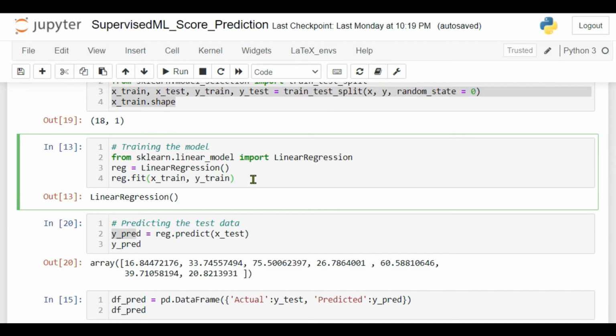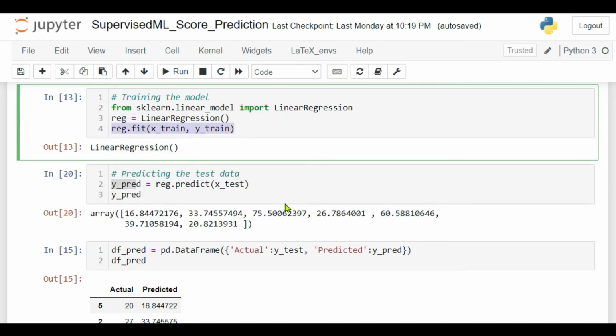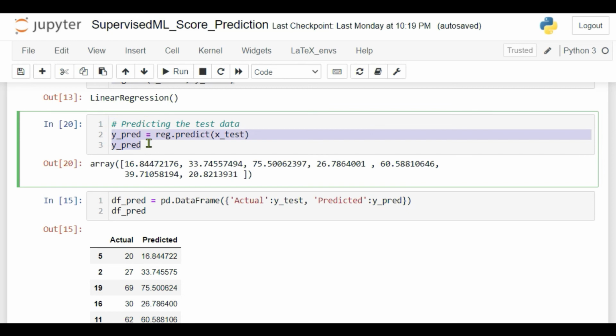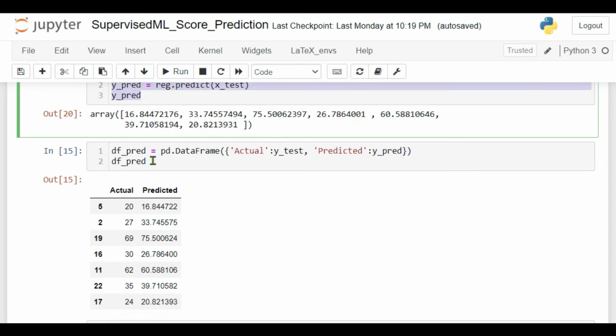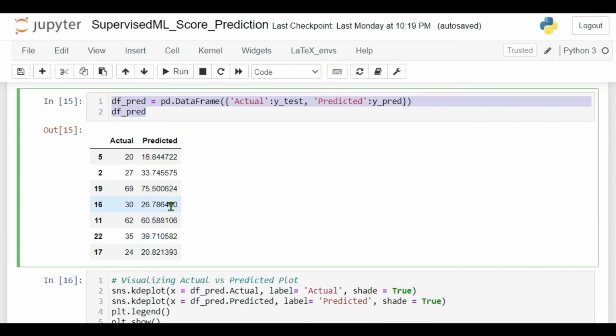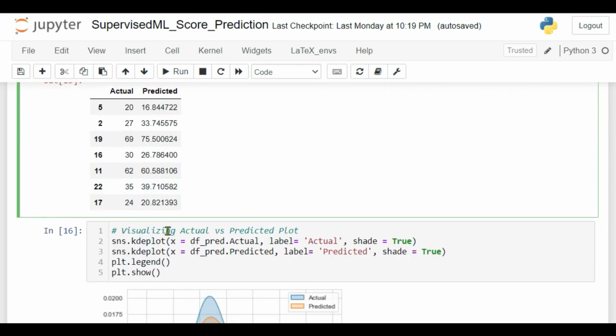The model we have used here is the linear regression model, which is used if the target variable is of continuous type, and using .fit we are training the data. Now we use the .predict method for predicting the test data and storing it in the y_pred variable. We are creating a data frame for the actual and predicted values to compare both and see how our model has predicted.